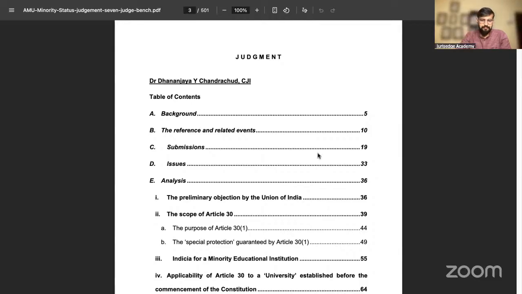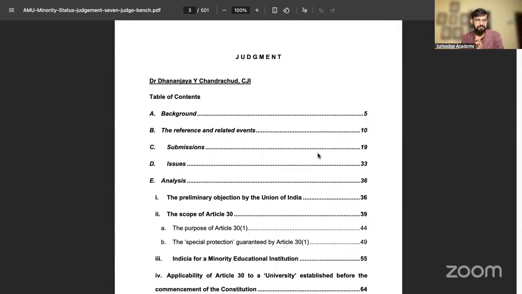1951 and 1965, both the amendments basically did two very interesting things. One thing they did is that the study of religion was circumscribed from the AMU Act by the 1951 amendment, and also section 23. Section 23, where the power of the court was significantly reduced for the very first time by 1951. Now, why those two parts are very important, I'm going to tell you through the provision of Article 30.